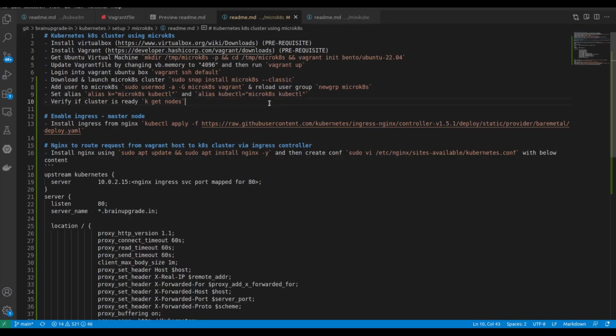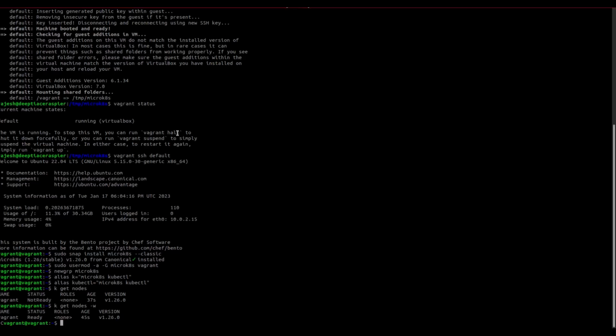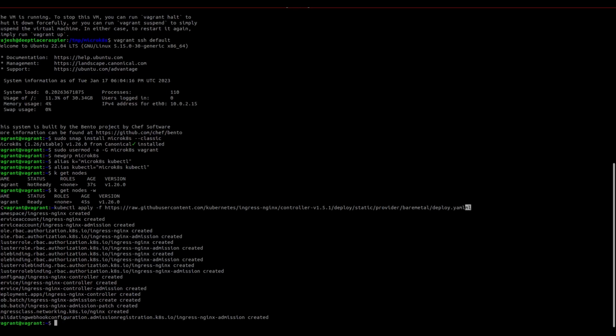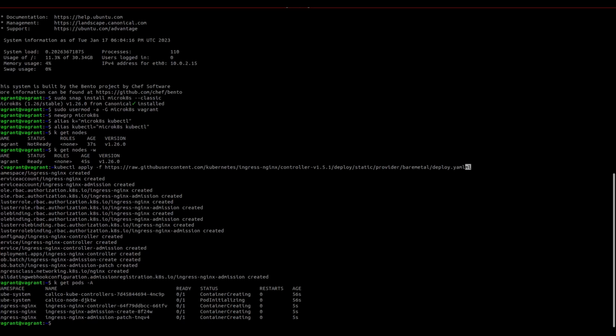Okay, so once the cluster is up, we can install the Ingress controller. This is the bare metal Ingress controller from Nginx. So we'll install this Ingress controller. Okay, it's getting created.